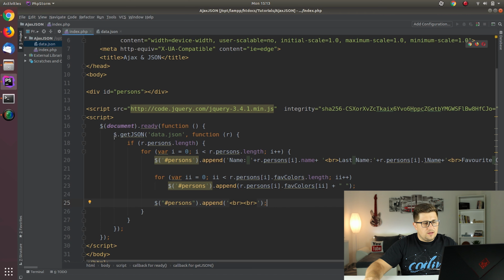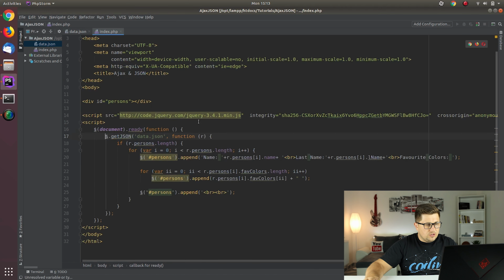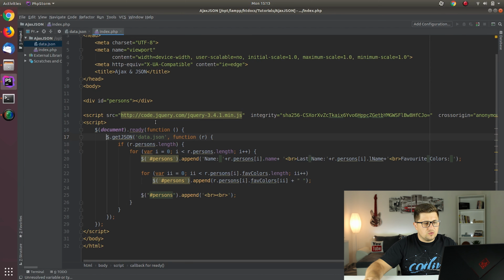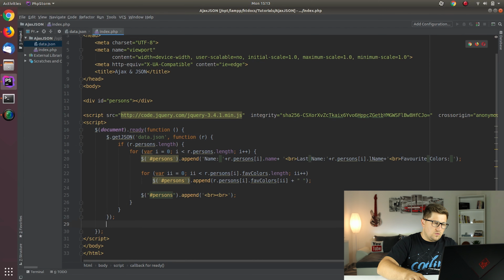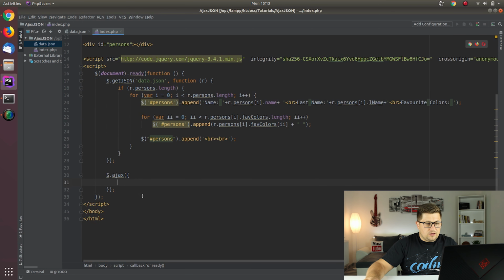But now, since we have this way of doing it, let's also see how we can do the same thing with the Ajax. Okay, so now what I can say here is Ajax, and then inside the Ajax we are going to have an object like configuration.